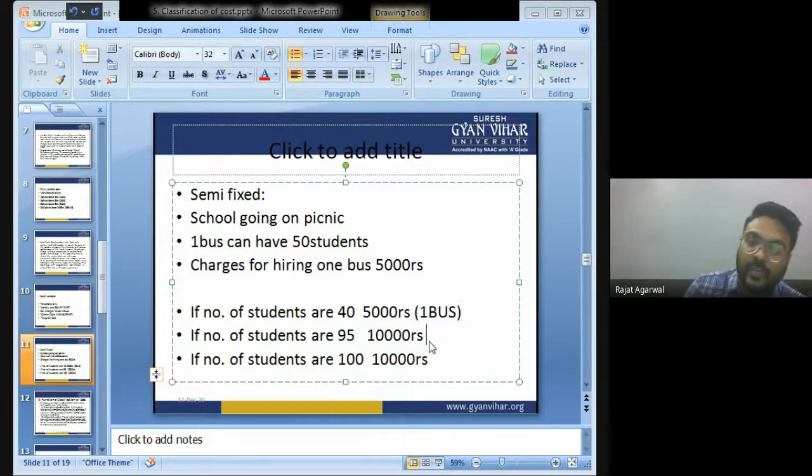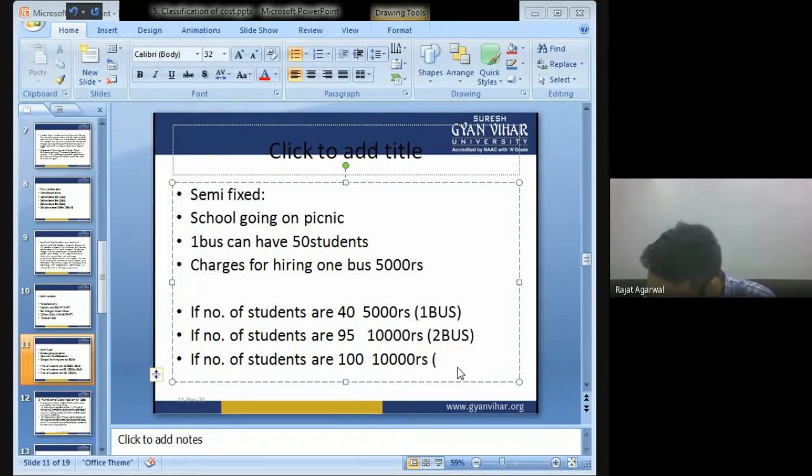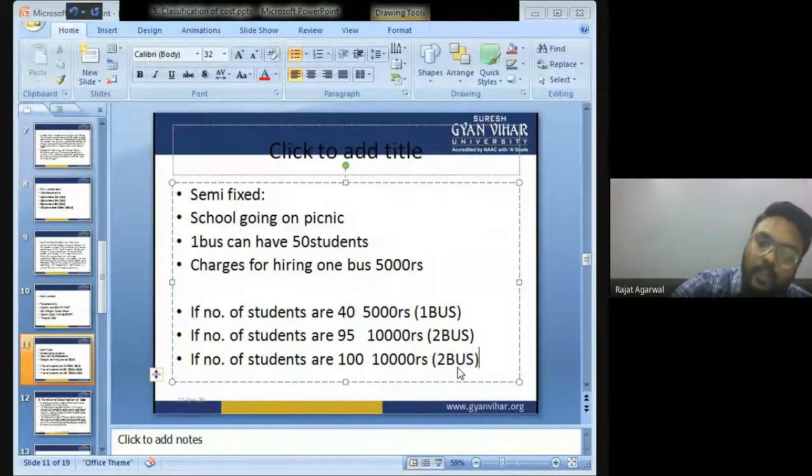If the number of students is 95, we have to take two buses. The charge of one bus is 5,000. So the charge of two buses will be 10,000. If the number of students is 100, then also the number of buses will be 2, because in one bus there can be 50 students. So in two buses there can be 100 students. So two buses will charge us 10,000 rupees.